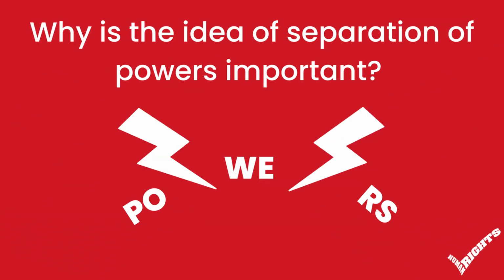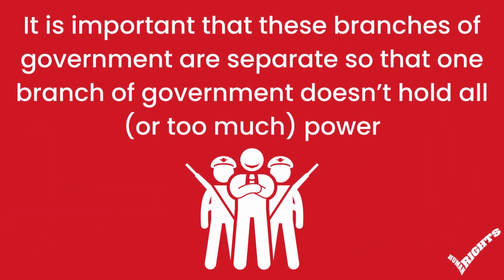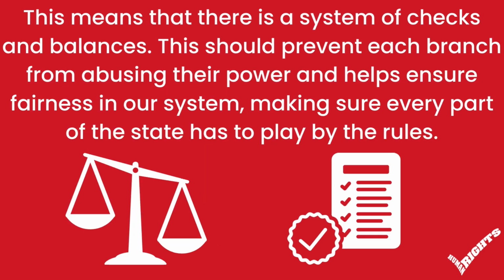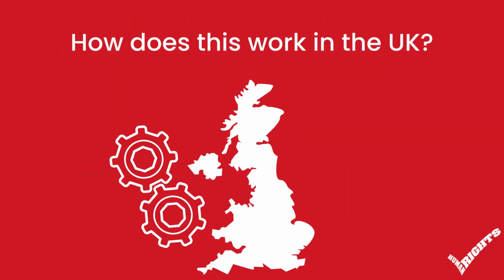Why is the idea of separation of powers important? It is important that these branches of government are separate, so that one branch of government doesn't hold all or too much power. Each branch is therefore able to check on the other two branches to ensure that they are not overstepping their role. This means that there is a system of checks and balances. This should prevent each branch from abusing their power and helps ensure fairness in our system, making sure every part of the state has to play by the rules.